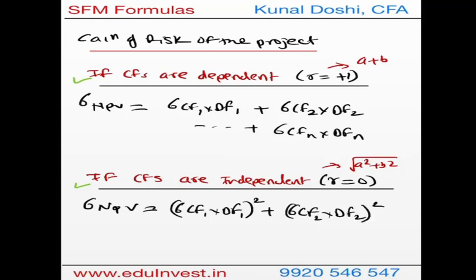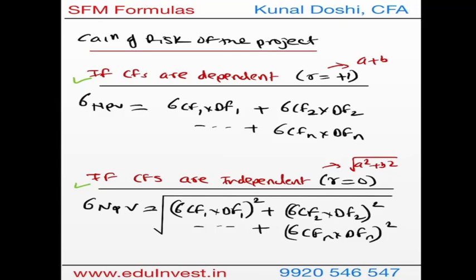I will do the square of it, standard deviation of cash flow in year 2 times the discounting factor for year 2, square of it, and so on till the last cash flow, and then you will multiply that with the discounting factor, square of everything, and you will also do the square root of everything because it is A square plus B square and square root. So this is how we find the risk of the project using the assumption of whether the cash flows are dependent or independent.